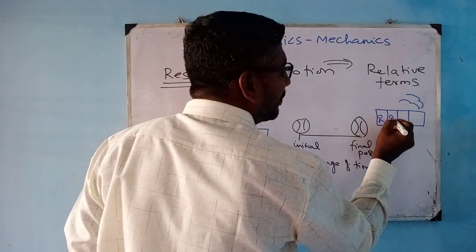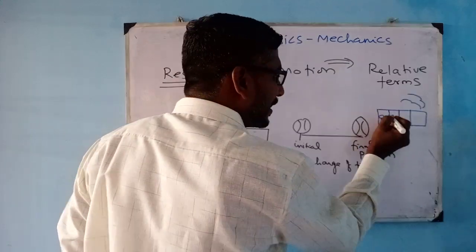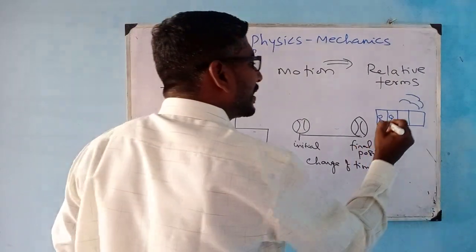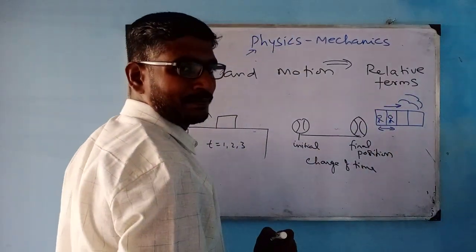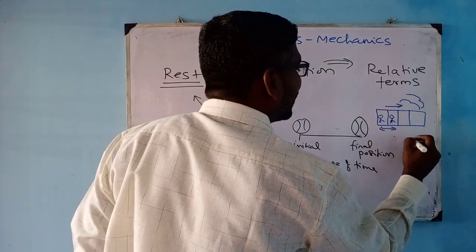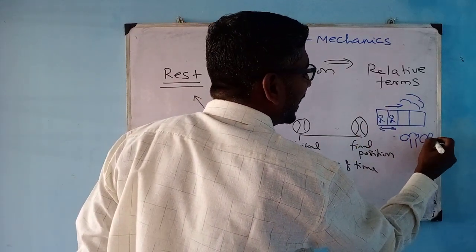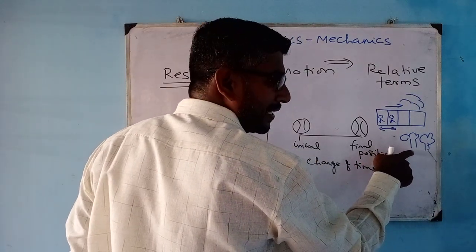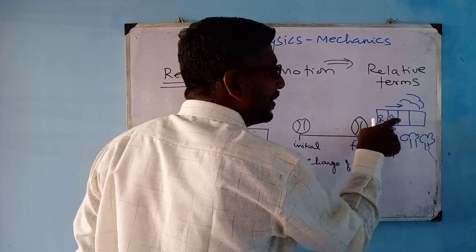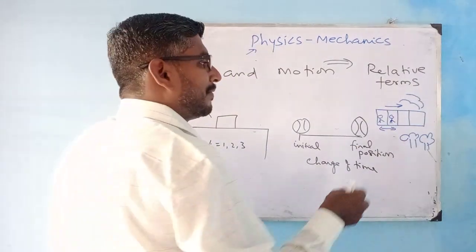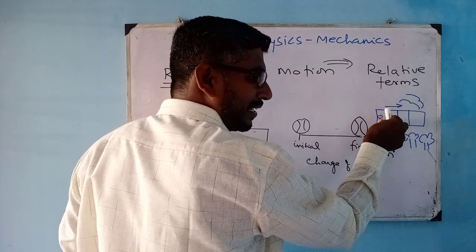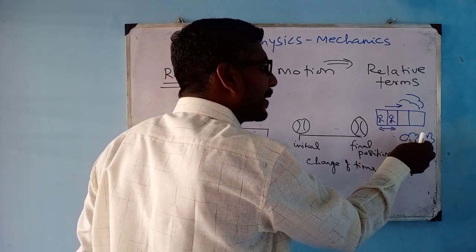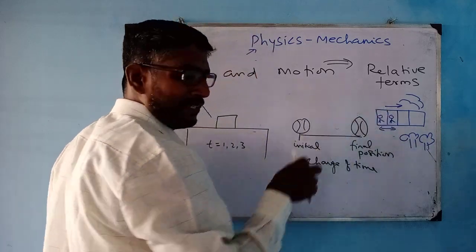When we compare these two passengers, they are sitting, which means they are both at rest, but the train is in motion. But when you compare with the objects outside the train, which are at rest, they are in motion. The same person is at rest at one particular instant, and in another instance, compared to these trees, they are in motion.